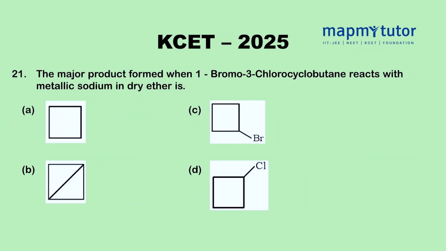The major product formed when 1-bromo-3-chlorocyclobutane reacts with metallic sodium in dry ether. What will happen?